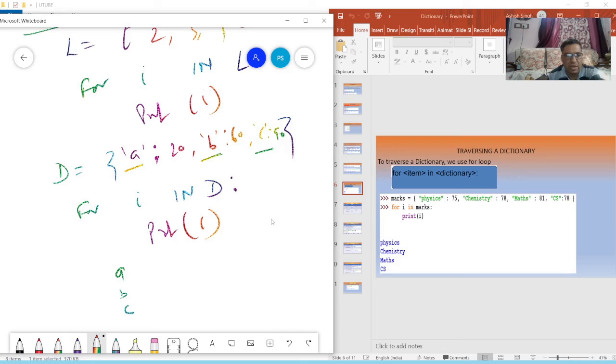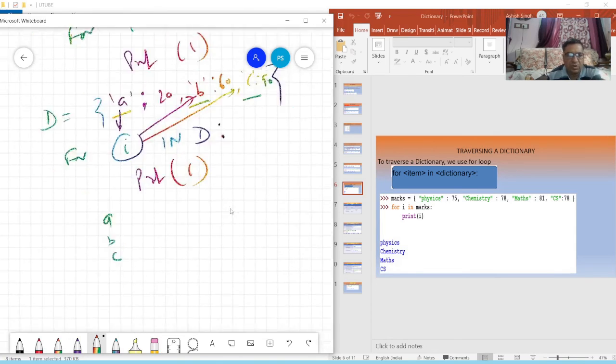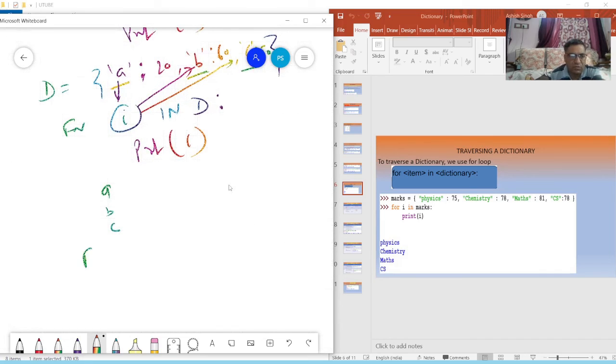अगर मैं सिंपल लिखूंगा फॉर आई इन डी, देन आई की फर्स्ट वैल्यू होगी ए, फिर आई की नेक्स्ट वैल्यू होगी बी, फिर आई की नेक्स्ट वैल्यू होगी आपकी सी. Okay, but I want to print values. So how will I write? For I in D, now I will write here print D and I. If I write D I, that means in dictionary D the index I, the value of that key will be printed. Let's see this practically also.